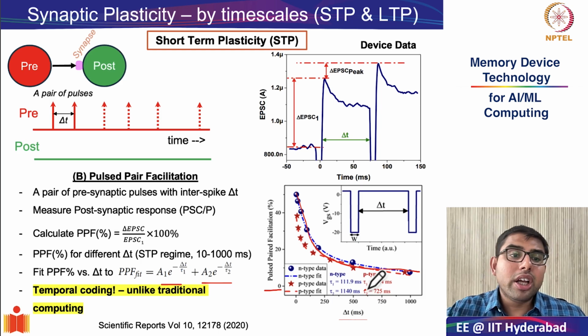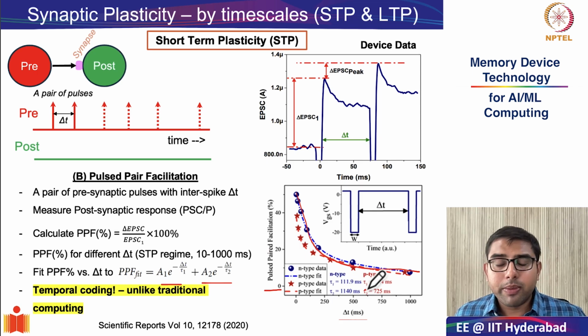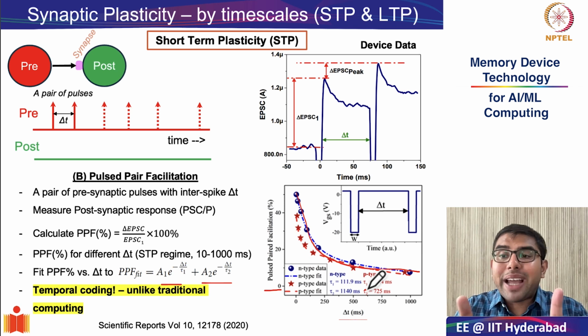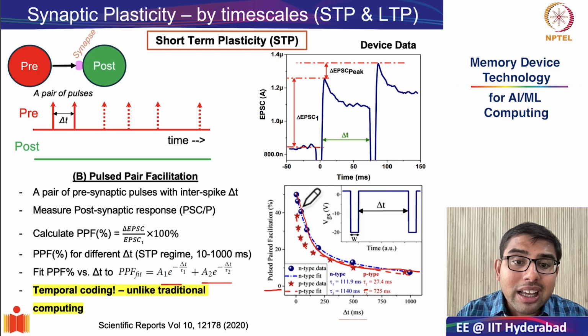Here I would like to bring your attention back to this very fascinating concept of temporal encoding. So what is temporal encoding? Remember, in your traditional computing, data is only stored in fixed binary values of 0 and 1. However, in temporal encoding, the brain uses timing itself to encode information, where two spikes of the same amplitude can mean completely different things depending on how close or far they are from each other. And that is very, very clear when you look at pulse paired facilitation.